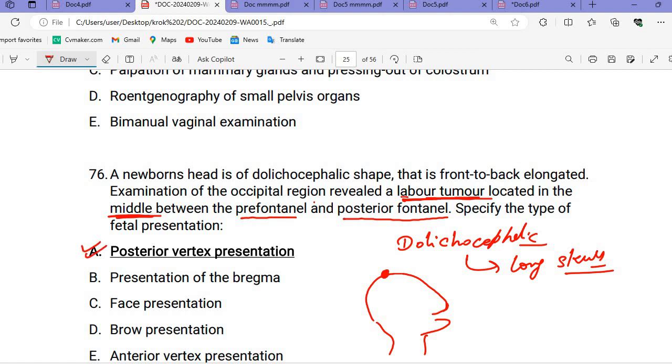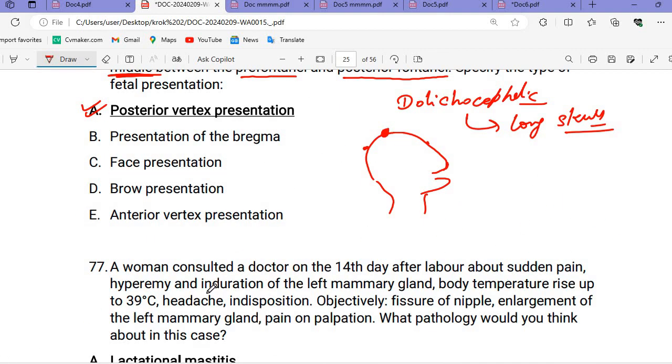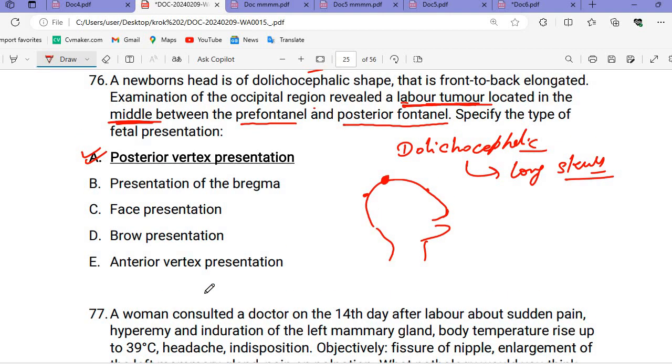This is the posterior vertex presentation, because this is the cephalic shape elongated front to back. The labor tumor is located between the anterior and posterior fontanelles, in the vertex region, the uppermost part of the body. That is the vertex presentation. As it is near the occipital region, we call it the posterior vertex presentation.